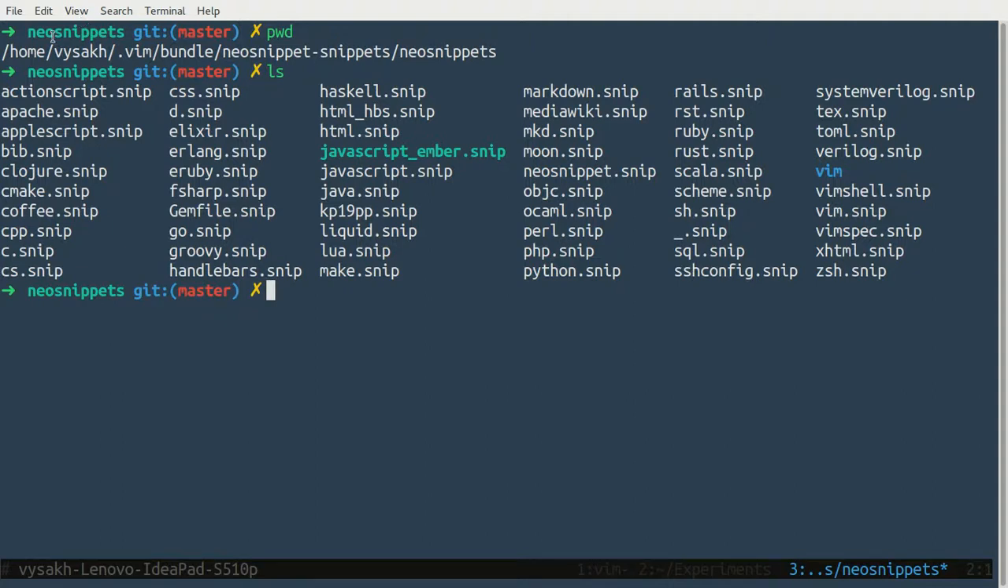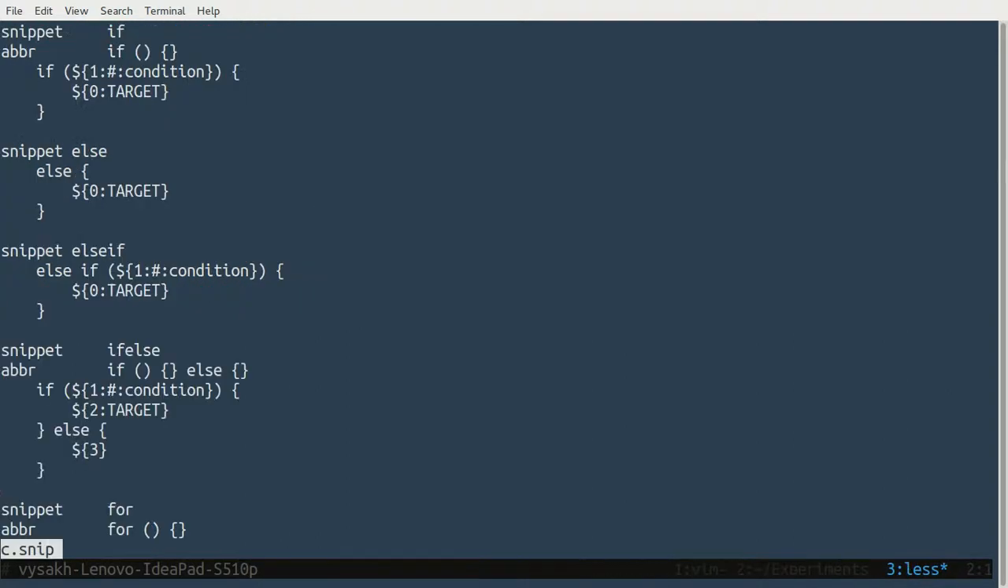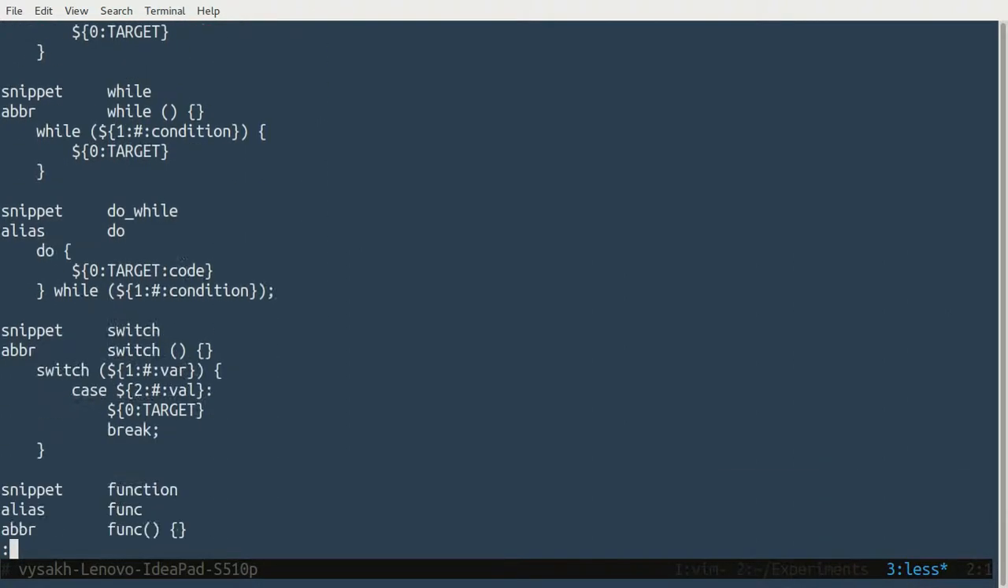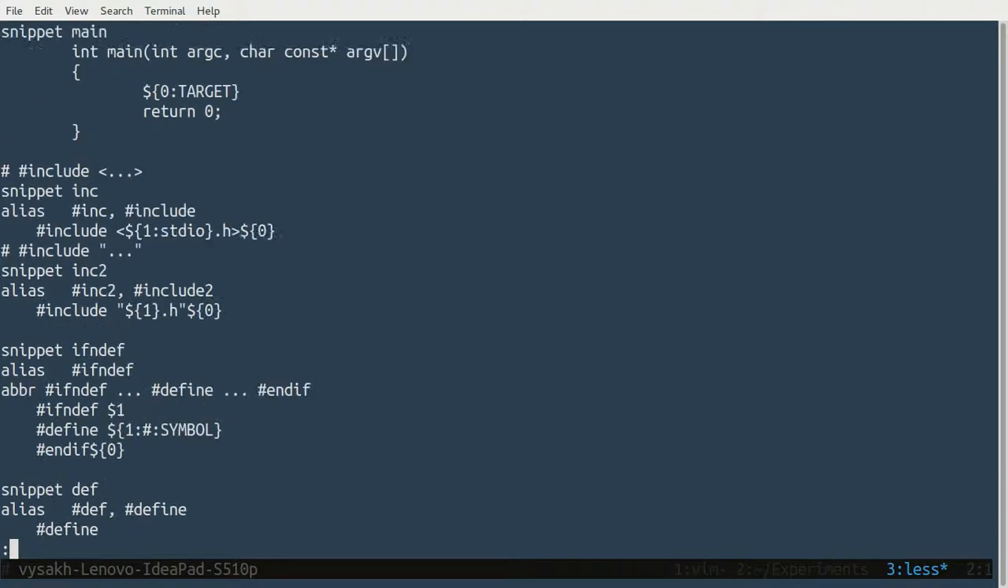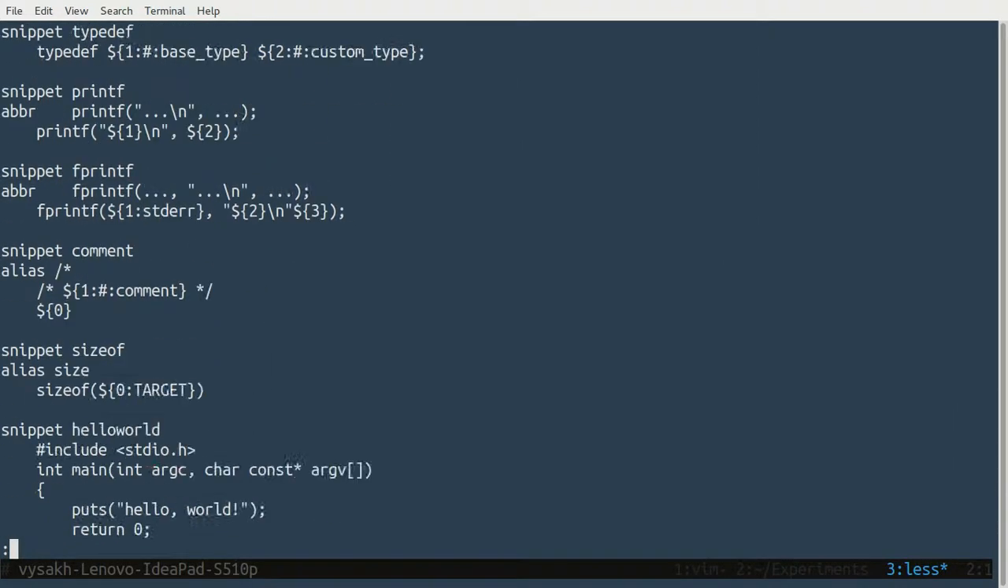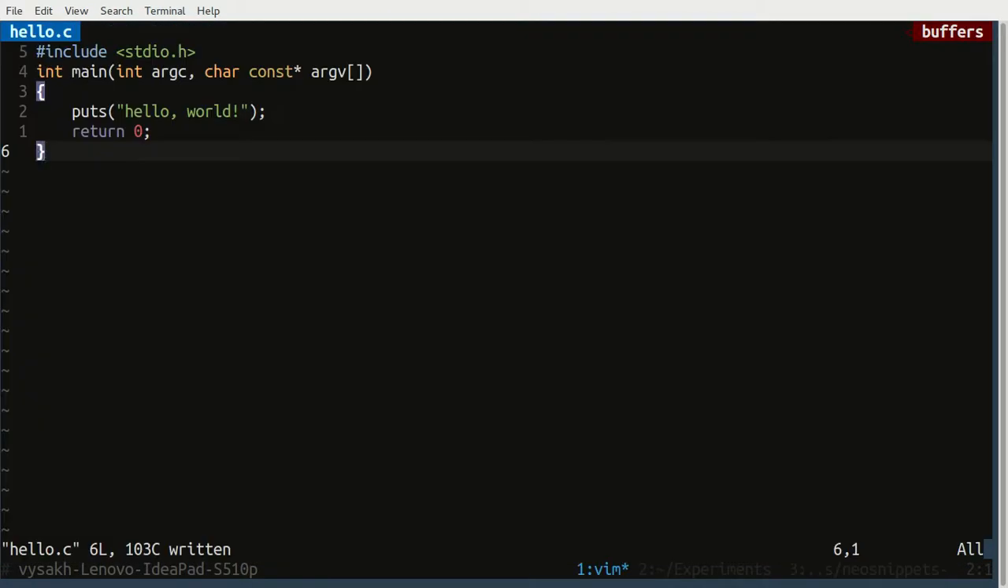So this is the plugin which I have installed for my text editor. Look through all the snippets available, and let me see the snippet. There is a C snippet. So these are the snippets available. I could look through it and make use of it, right? So this is how you use snippets to create your boilerplate code.